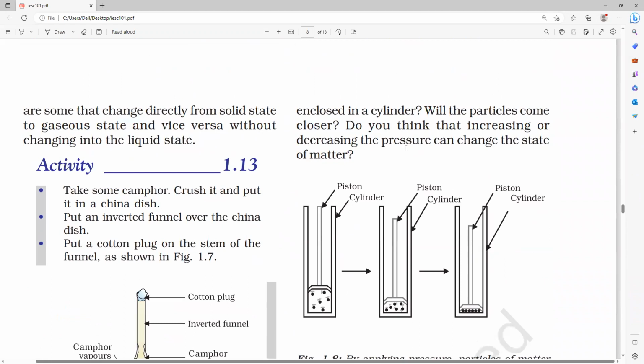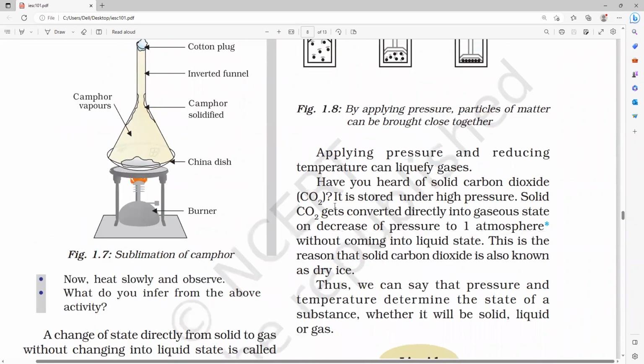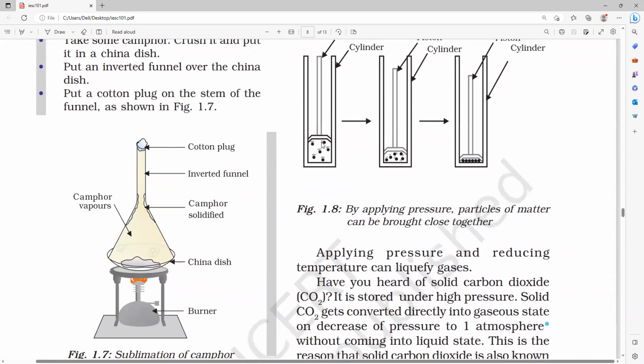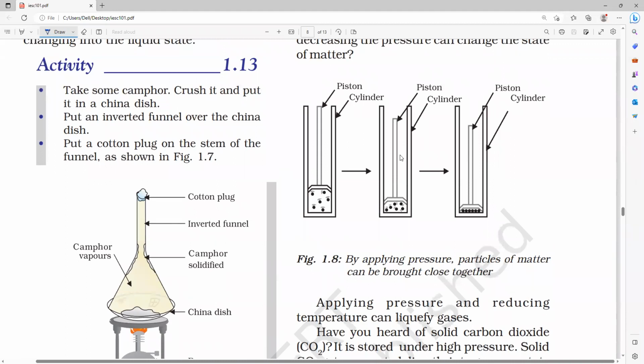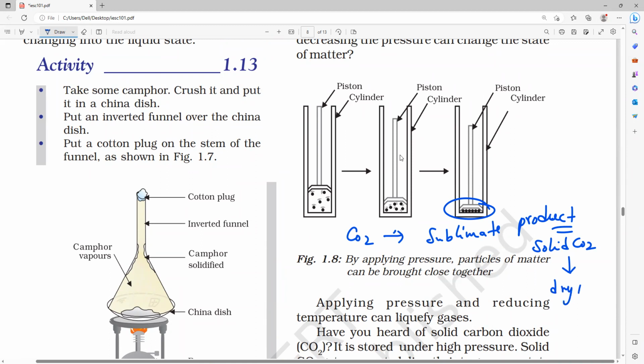So here they have taken a gas. What gas have they taken here, everyone? They have taken carbon dioxide gas. They compressed it, but here no liquid will form. Why? Carbon dioxide is actually a sublimate product, so without forming a liquid, it will directly form solid CO2. What is the name of solid CO2? We call it dry ice.